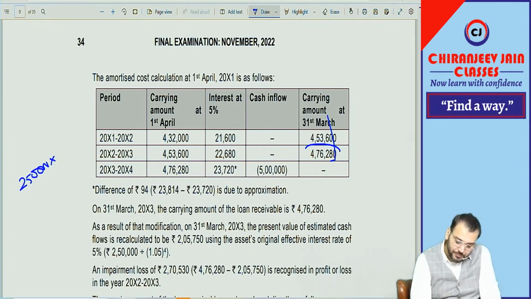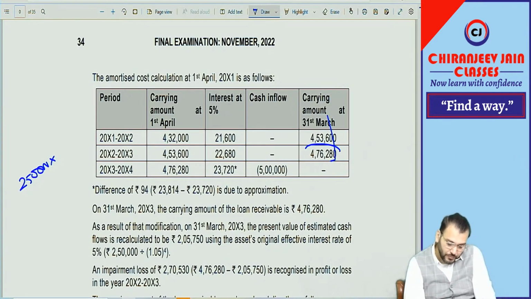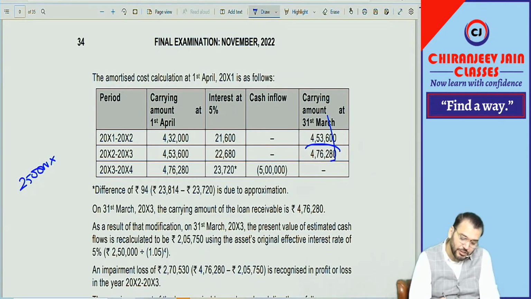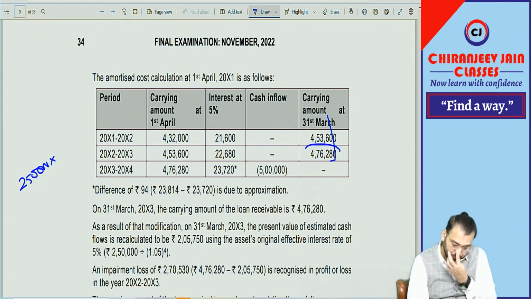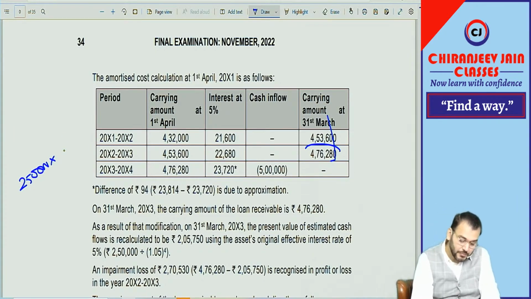Can you give me 2,50,000 into what? How much? 2,50,000 for 4 years. No, no, 4 years. Present value factor I am asking. 0.8227.